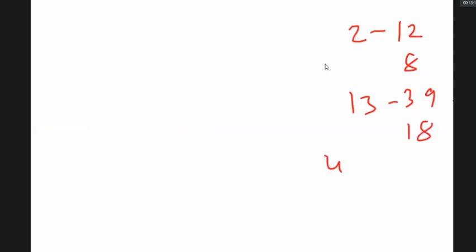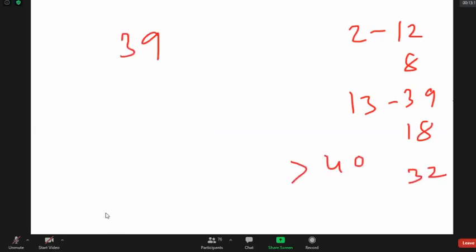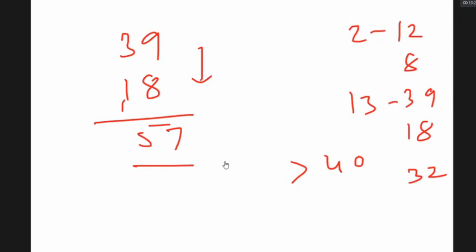Please know the rule. 2 to 12, add 8. 13 to 39, add 18. 40 or more, add 32. Here it is 39. Next element atomic number, add 18. It is 57. Are we very clear?